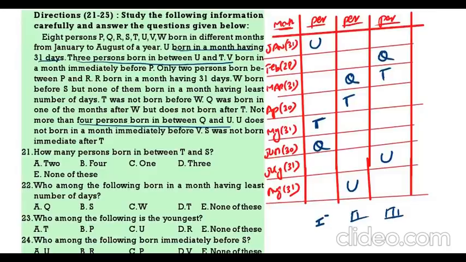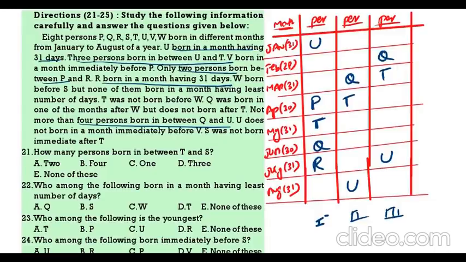Then, R is born in the month having 31 days. Only 2 persons are there between P and R. So, there are only 2 persons between R and P. So, R I can take here, P I can take here. Second case, same. R 31 days.